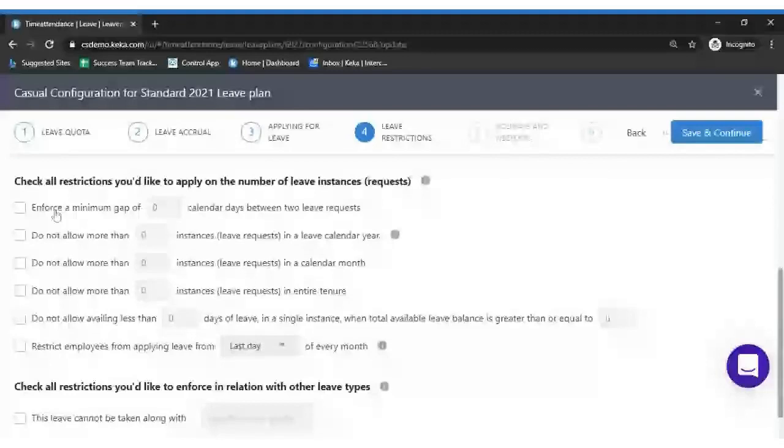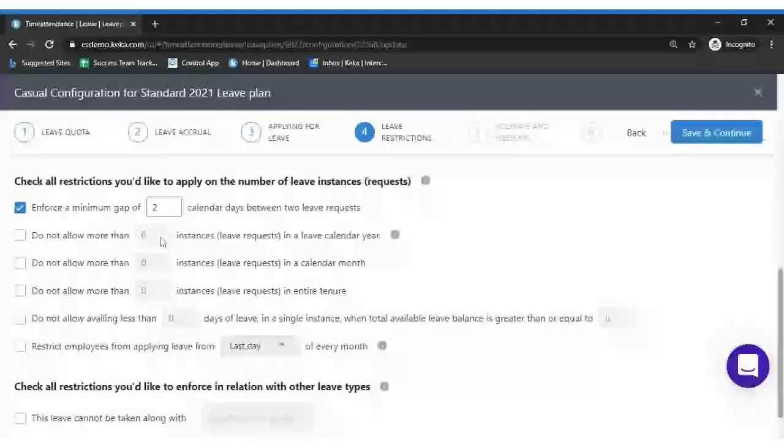This is a very rarely used option on Keka: enforce a minimum gap of dash calendar days between 2 leave requests. Let's assume an employee took a leave on Monday, whether you allow the employee to take leave again on Tuesday or not. What is the minimum gap required between any 2 leave requests? Let's assume 2. If an employee took a leave on Monday, they would be able to apply again only on Thursday, because we have enforced 2 days of gap.